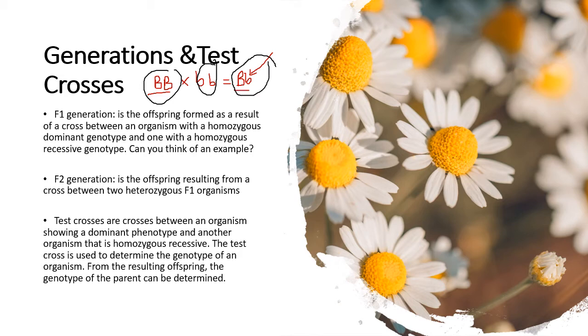All right. Test crosses are also very important, and I've seen questions where students are asked to define a test cross. A test cross is a cross between an organism showing a dominant phenotype and another organism that is homozygous recessive. When we say a dominant phenotype, it simply means that with test crosses, we don't know what the genotype of a certain organism is. So we use a test cross to determine that by crossing that organism with a homozygous recessive, and you use the results to determine the genotype. I think we have examples on that in this video, so just stay tuned and let's see what we've got.